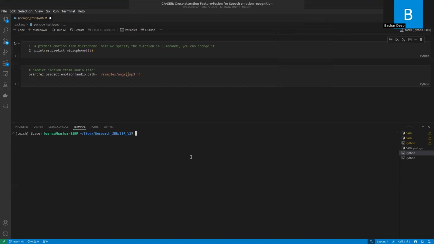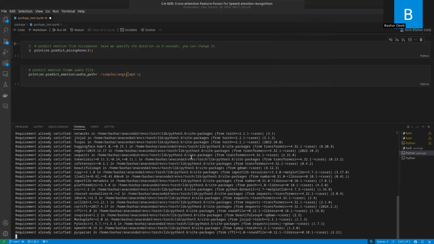Now I will demonstrate the work of the model. So we first need to download the repository. Then we need to navigate to the root folder to start. In order to use our package, we will go to the package folder and install the package using pip. The name of the package is CASER. After installation, we can use our package as follows.